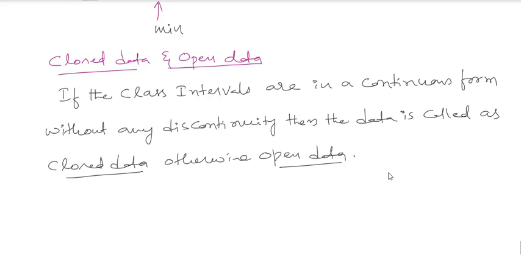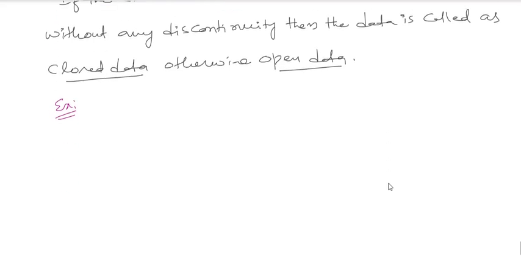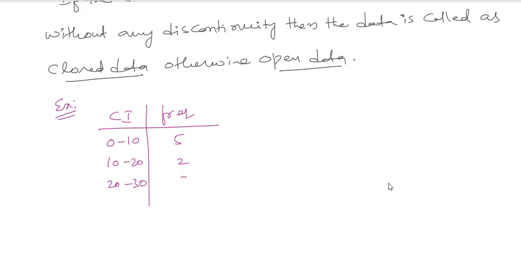Let me take an example so that you will have an idea. Here are class intervals and frequencies: 0 to 10 with 5, 10 to 20 with 2, 20 to 30 with 3, 30 to 40 with 6.